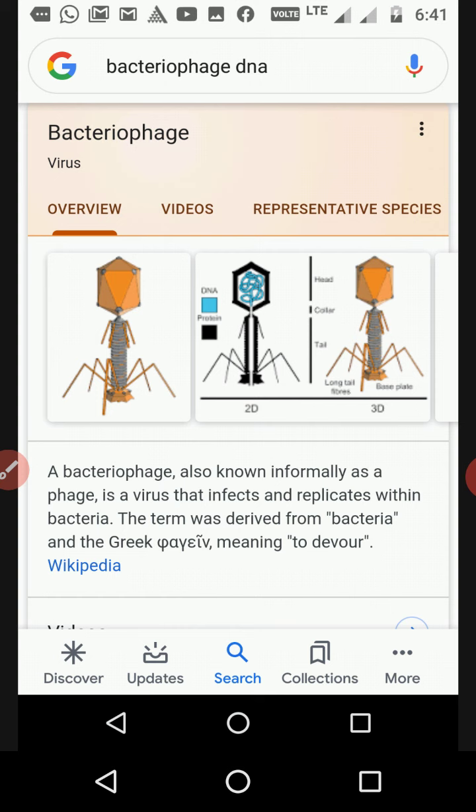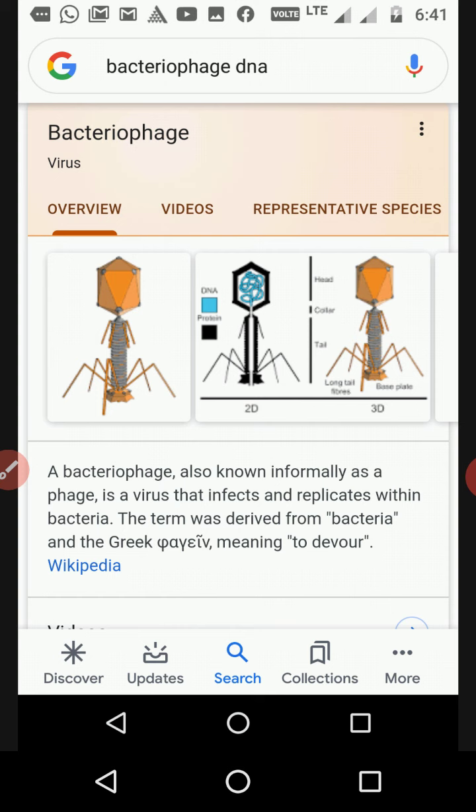Bacteriophage DNA is a long, one of the longest types of DNA. I had already explained the bacteriophage DNA, that is called lambda bacteriophage DNA, and it has 48,502 nitrogenous bases in one DNA. Another example is Escherichia coli, you have heard about E. coli bacteria. E. coli has 4.6 into 10 raised to the power 6 nitrogenous bases in one DNA.